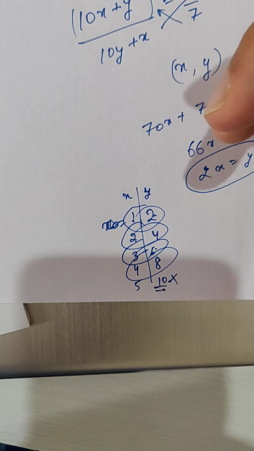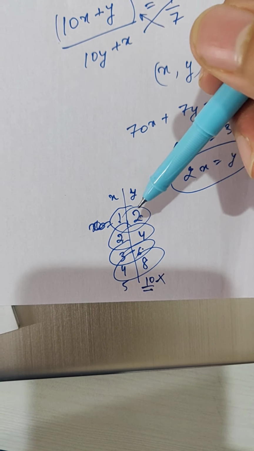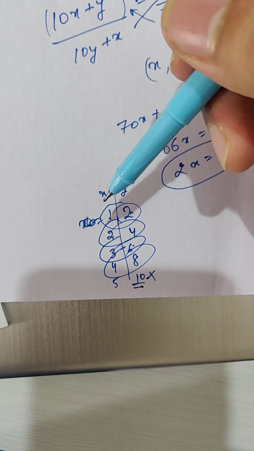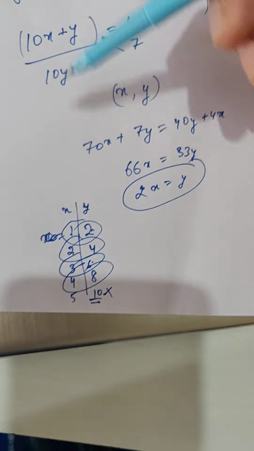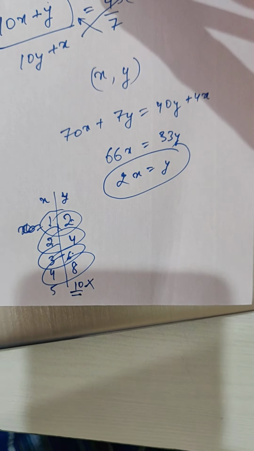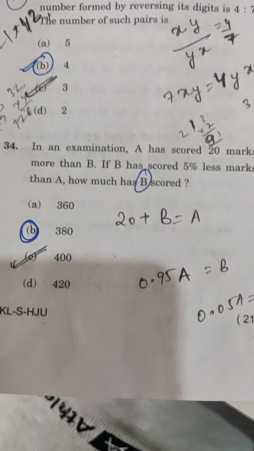Now if you say that since 1,2 is there, then 2,1 is also there, then the ratio will get reversed. Then it won't be 4:7, it will be 7:4. So for this x and y that we had to find, these are the 4 possible cases. The answer would have been 4. Simple. Just have to stay cool. Nothing more.